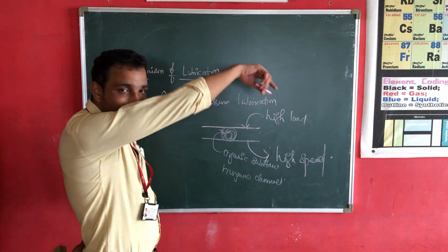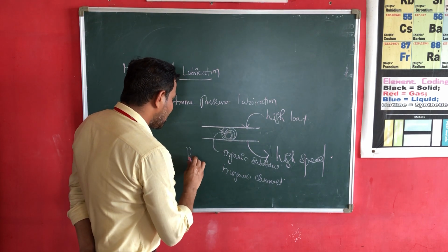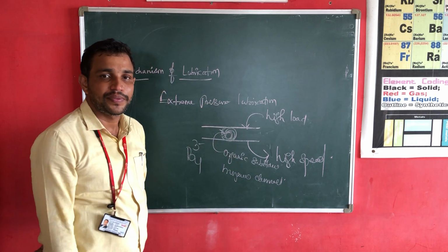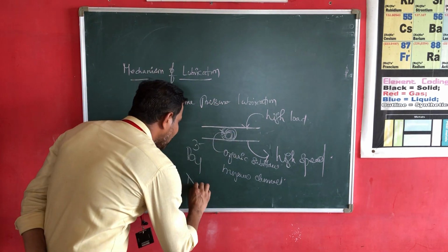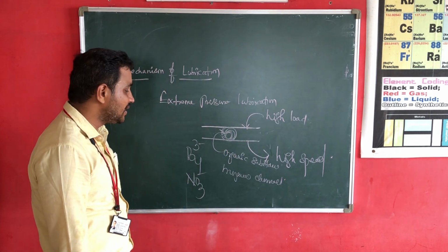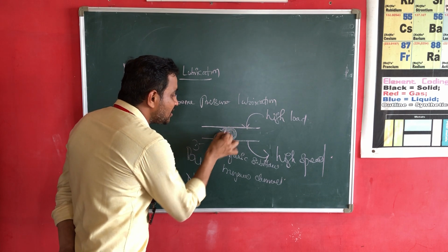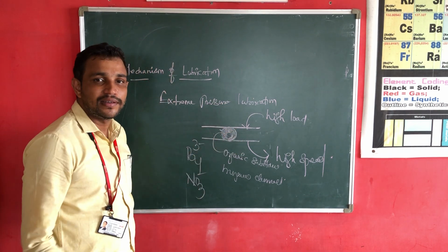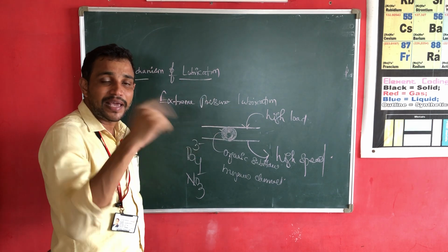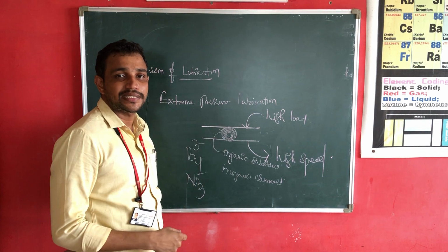For example, if I add phosphates or nitrates, I have added chemical compounds to the lubricating oil to improve its characteristics.